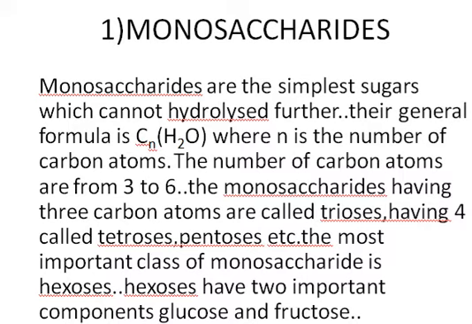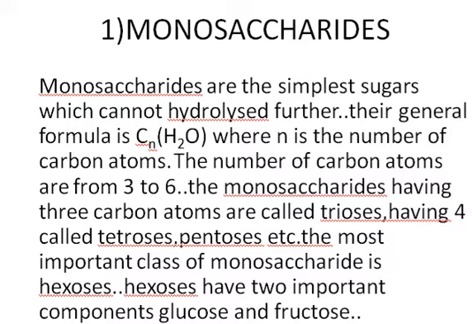Monosaccharides are the simplest sugars and cannot be hydrolyzed further. Hydrolyzed means that once they are dissolved in water, they are not divided into simpler parts because they are already in the simplest form. Their general formula is CnH2nOn, where n represents the number of carbon atoms. The number of carbon atoms in monosaccharides ranges from 3 to 6.